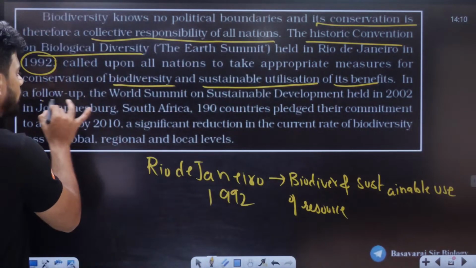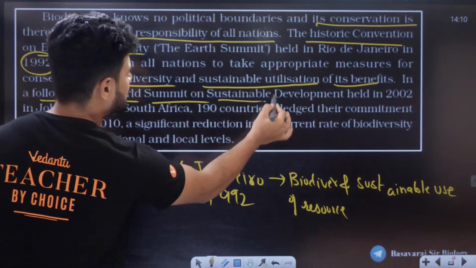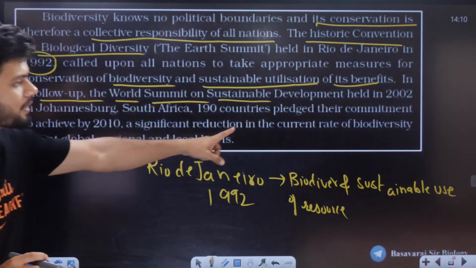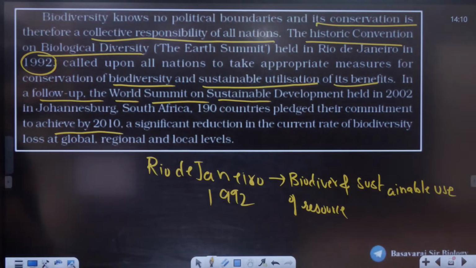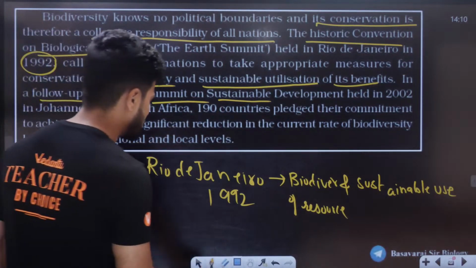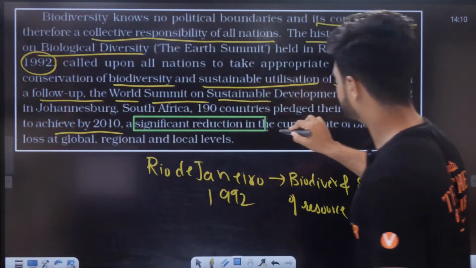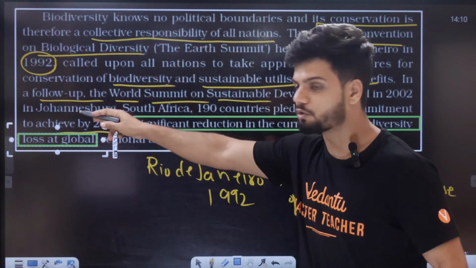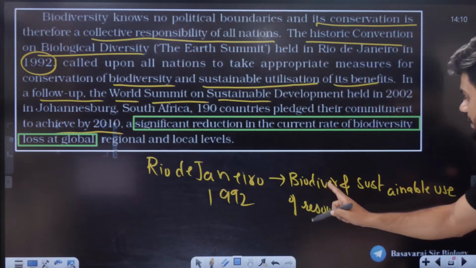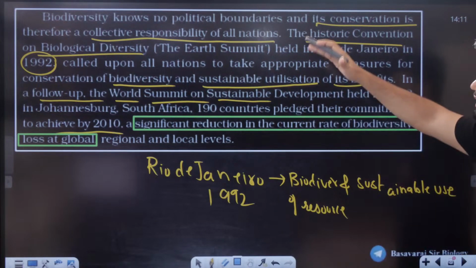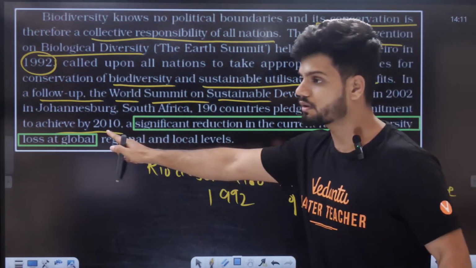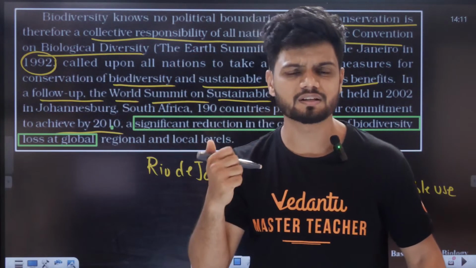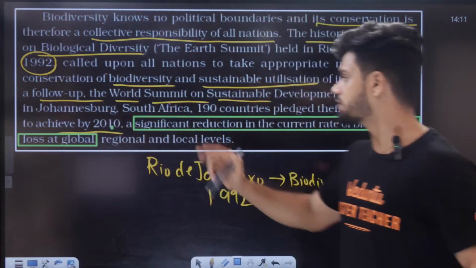In a follow-up, the World Summit on Sustainable Development held in 2002, Johannesburg, South Africa, 190 countries pledged their commitment to achieve by 2010 a significant reduction in the current rate of biodiversity loss. So reducing the biodiversity loss, Johannesburg. Rio de Janeiro, biodiversity and sustainable use of resource. Aim is very important, date is very important, 2010, 1992. Apart from that, the most important thing is location. One is Brazil, Rio de Janeiro, one is Johannesburg, South Africa.